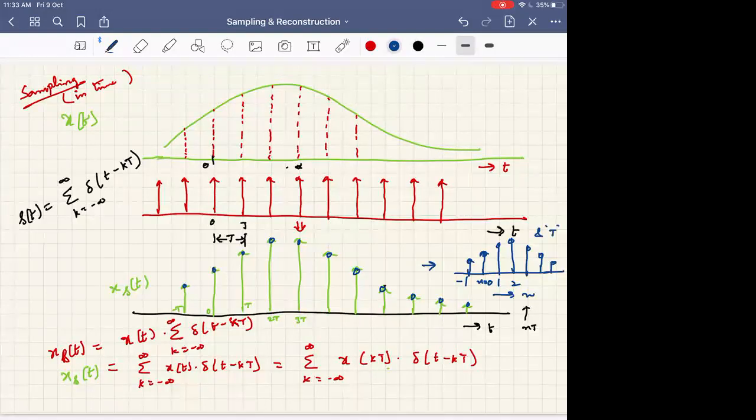Sir, that x of t is a continuous signal, then it would be an impulse, na, sir? Yes. You are asking whether that impulse will be there? See, after multiplying, you can consider it an impulse, but the thing is, when you multiply with x of t, what is the impulse height? We say it goes to infinity. We can't really define a continuous time impulse height.